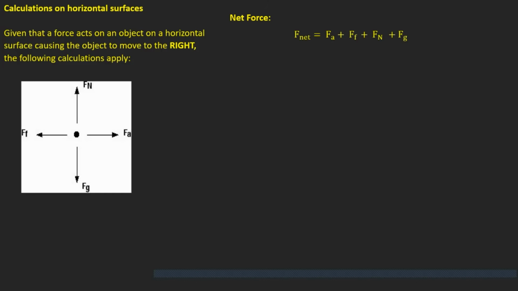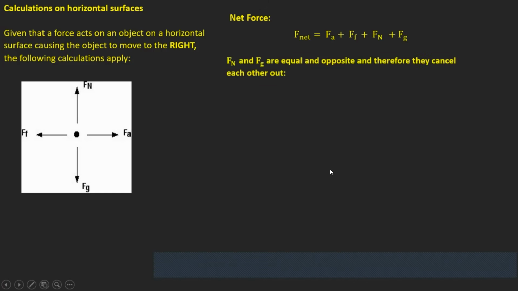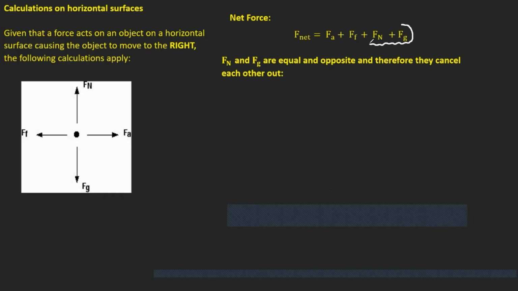That is the net force. But I also need us to understand that the FN and FG are equal and opposite, and therefore they cancel each other. Say, what do you mean? I'm saying this FN, this FG, they are equal and opposite, so they cancel each other out.